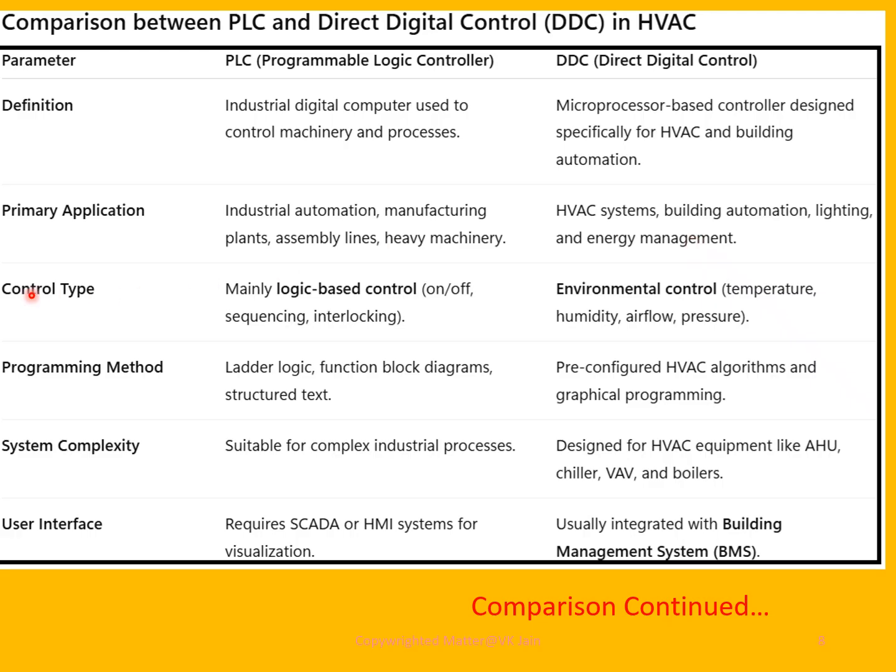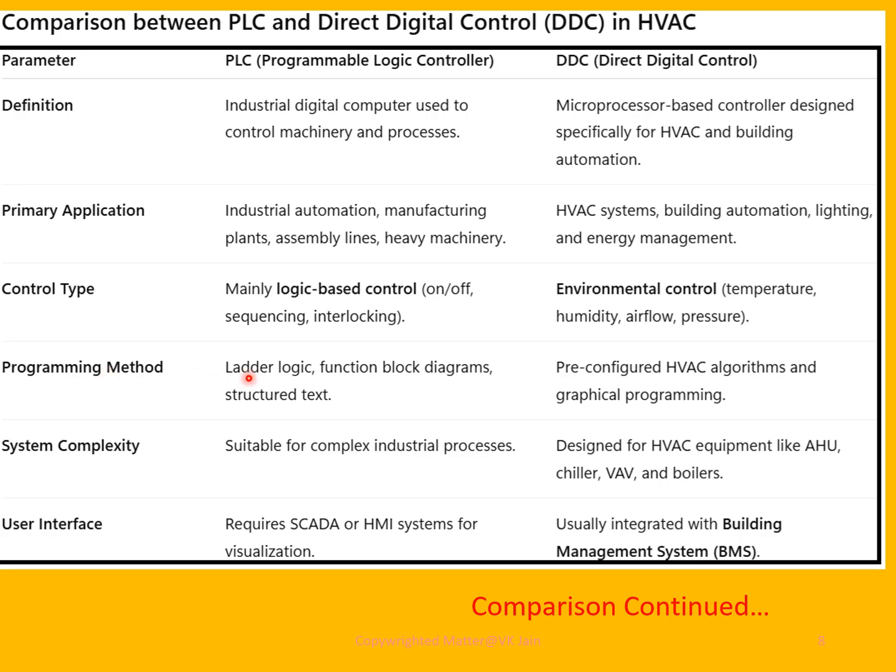The third feature is control type. In case of PLC, mainly logic-based control, on-off sequencing, interlocking. In case of DDC, environmental control, that is temperature, humidity, airflow, and pressure. The fourth feature is programming method.